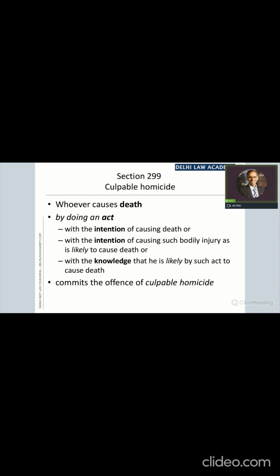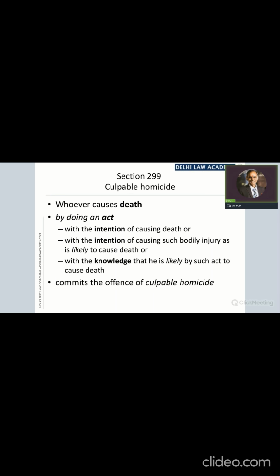Now, next we have to see whether it amounts to murder. As far as the first two parts are concerned, intention, it will amount to murder if part 1, part 2 or part 3 of the definition of section 300 becomes applicable.